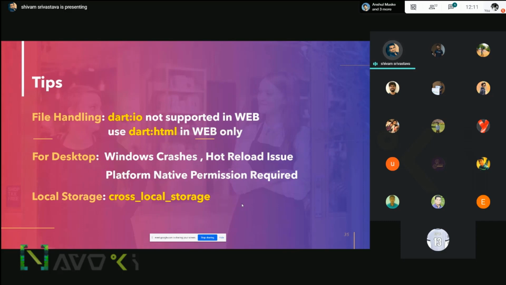If you are working on desktop applications or any web application, you can use this package on pub.dev, Local Storage, that you can use simply like shared preferences, like a local storage, temporary storage for storing user information or simple data. Also, if you are not able to use this, desktop already works with the dart:io package. So you can make a file application or anything in any drive. For the C drive, you need admin permission, but for a logical drive, you can work with dart:io also for storing your own information.